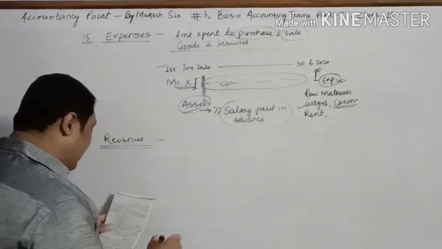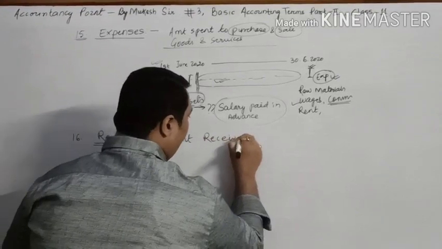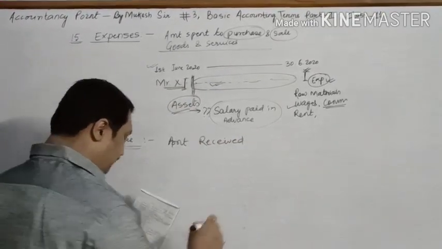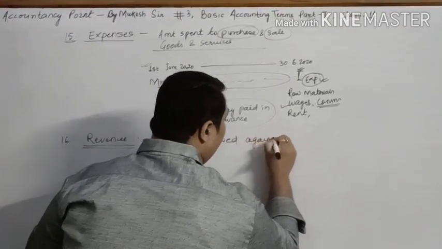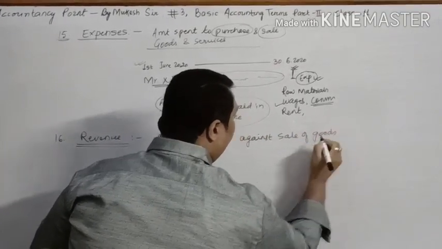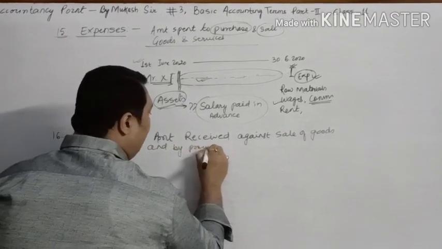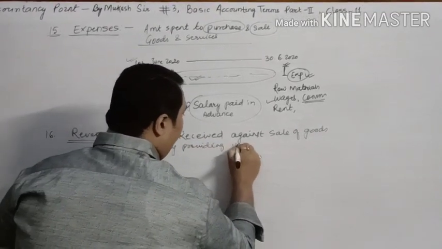So you can say that it is the total amount received against sale of goods and by providing various services.